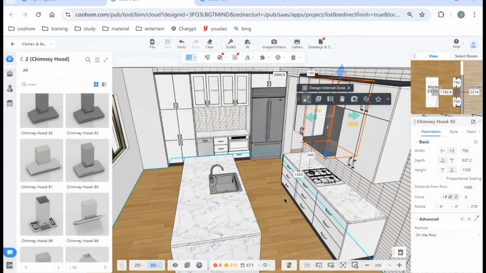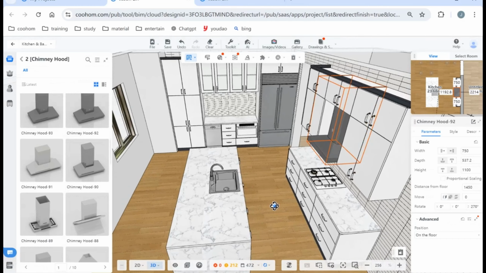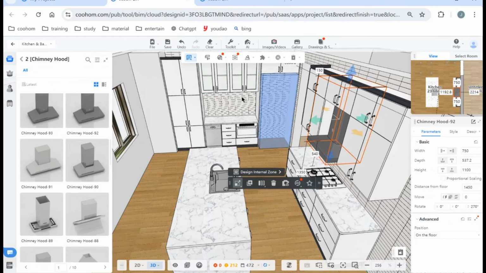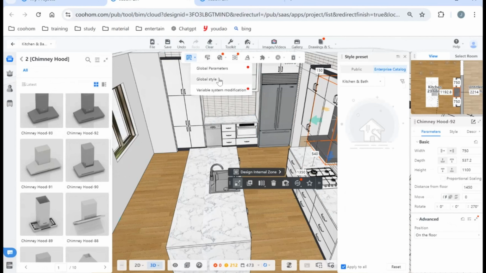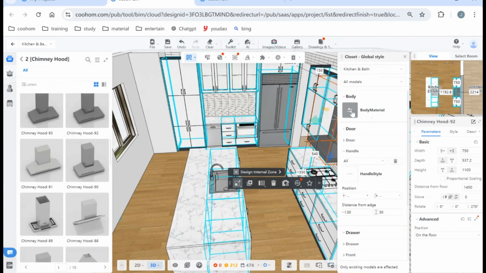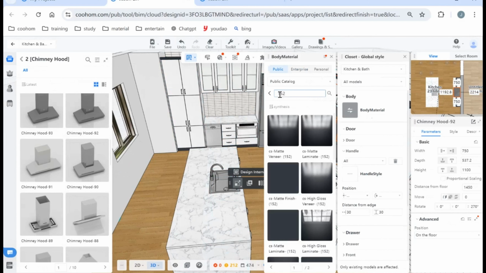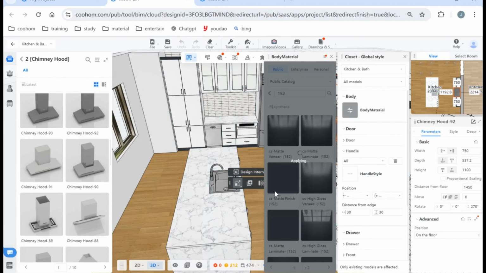And after we finish about the generation, let's see how to replace the style for the whole cabinet. Okay, so we can go into the style replacement. So we can change the body material, choose the color. Okay, this one.